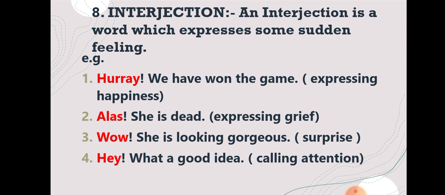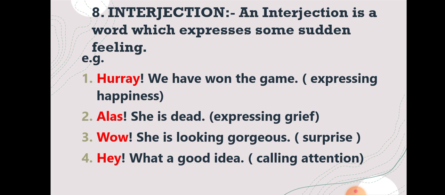In the third example, wow, she is looking gorgeous. So here, students, the expression of surprise is expressed by the word wow. So what is wow? Interjection. Hey, what a good idea. Here, students, hey is the sudden expression of calling attention.